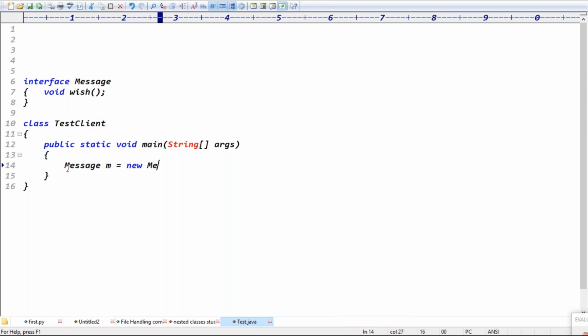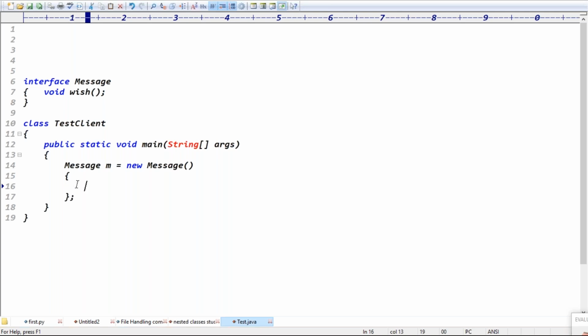Message m equal to what? A new message you can call. Message m equal new message. Here don't put the semicolon; here put the open brace and close brace, and then put the semicolon. Directly you're creating message m equal new message, and I'm putting the semicolon here.